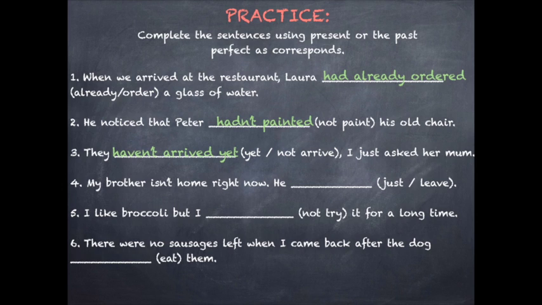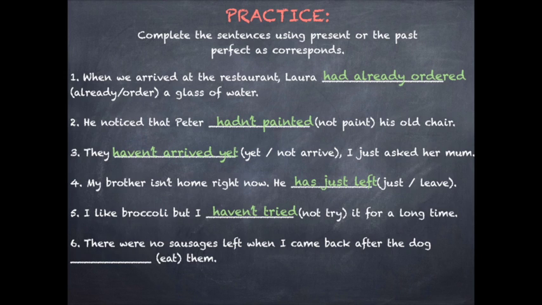Number 4. My brother isn't home right now. He has just left. Again, in this case, we must use present perfect, as it is a recent action connected to the present. Number 5. I like broccoli, but I haven't tried it for a long time. Once more, we must use present perfect here because we are connecting a present fact, me liking broccoli, with my life, not trying it for a long time.